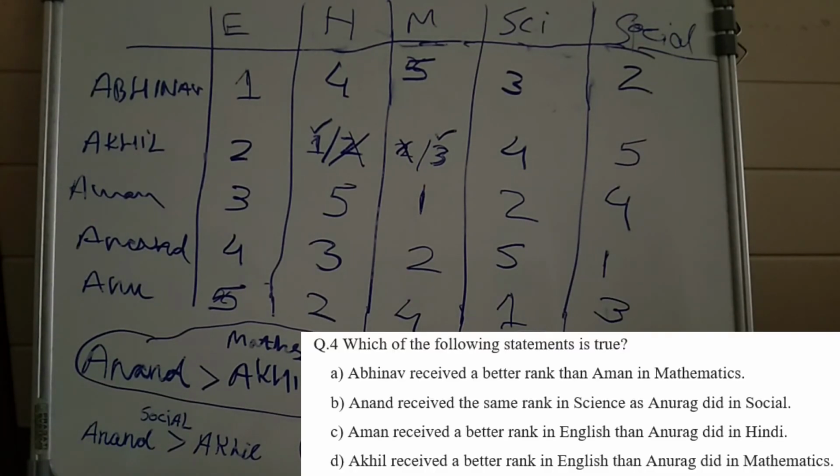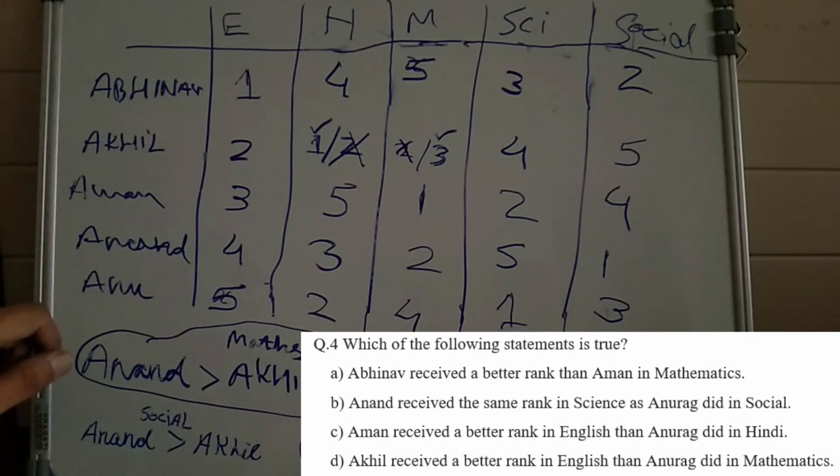Now the next question says, which of the following statements is true? Abhinav received a better rank than Aman in maths. Definitely not. Anand received the same rank in science as Anurag in social.